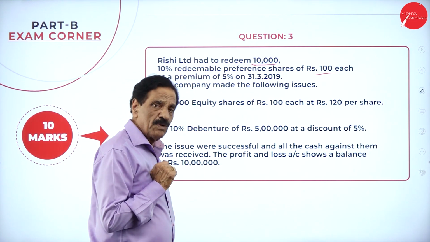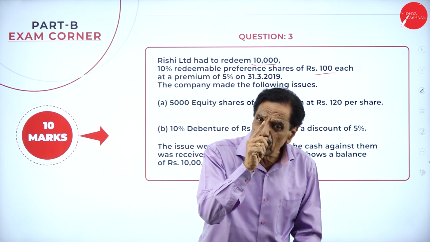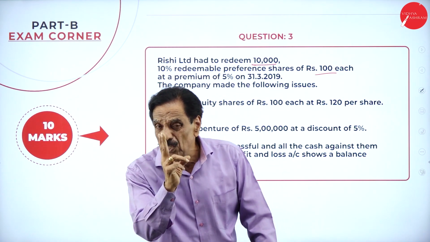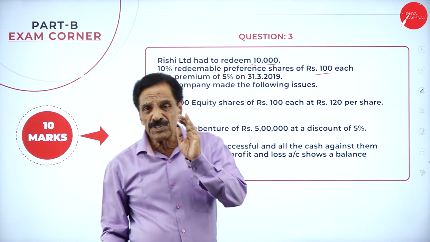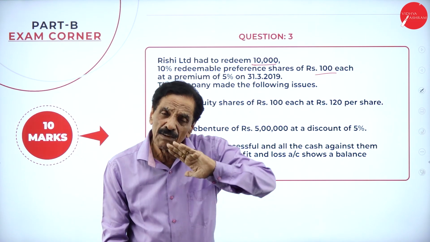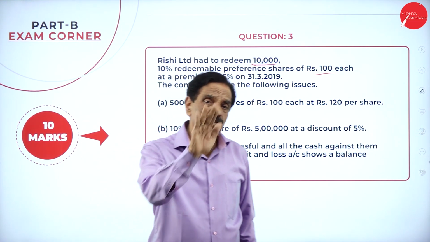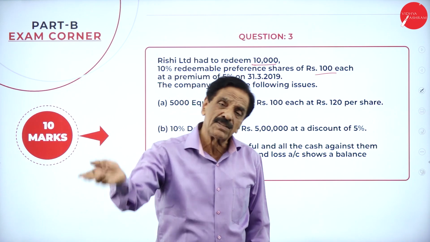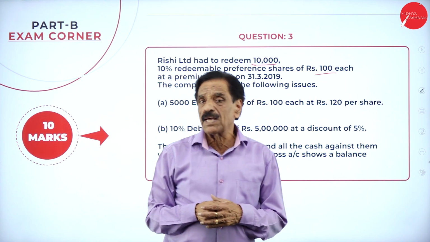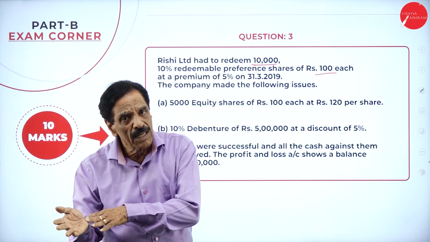The law says that in order to pay the redemption of preference shares, there are 2 points to bear in mind. First, have we issued shares? If we issue shares for the balance, you have to create the CRR. CRR can be created with the help of general reserve and profit and loss account.